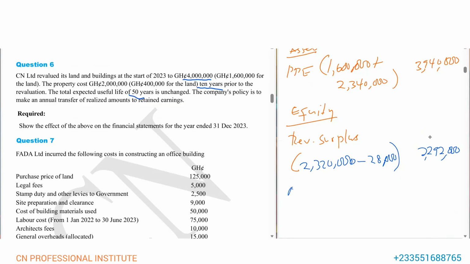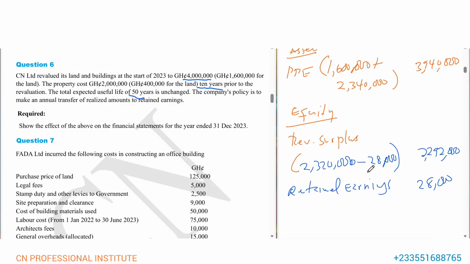Then if you go to retained earnings, we can have retained earnings here. Now the retained earnings is the 28,000, because we are moving it from revaluation surplus account to retained earnings. And that's how it will be.